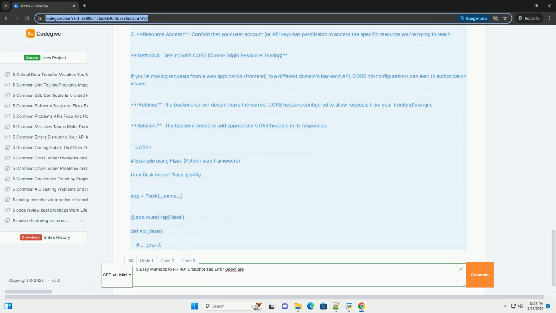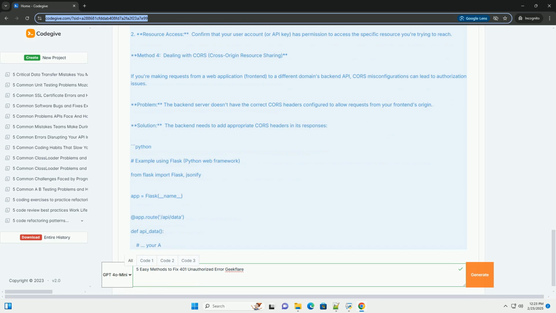Solution: 1. Inspect network requests. Use your browser's developer tools, network tab, to examine the requests and responses. Look for cookies being set and sent with subsequent requests. If cookies are missing, your application might not be configured to handle them properly. 2. Session management. If using a session-based authentication system, ensure your application properly maintains the session. This might involve using libraries that handle cookies automatically, like requests toolbelt in Python.